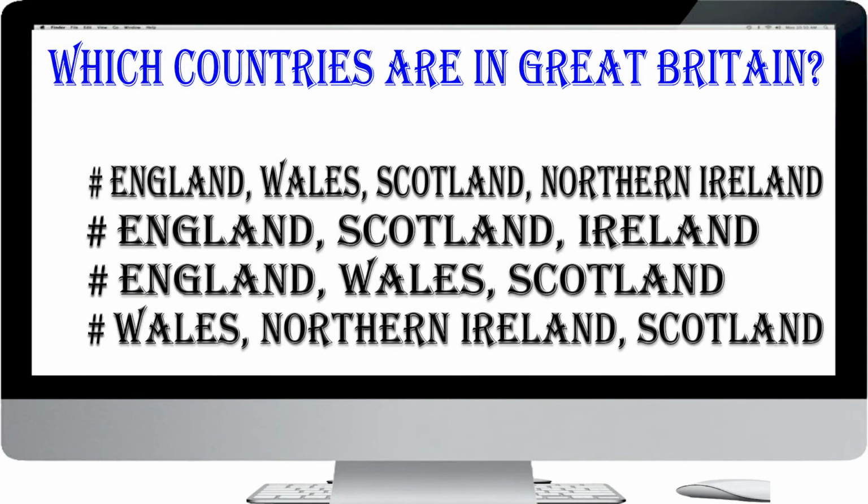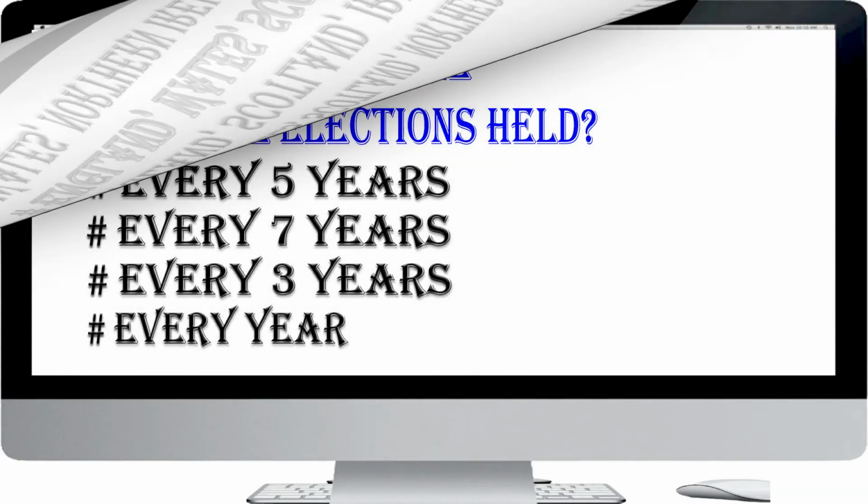Which countries are in Great Britain? England, Wales, Scotland, Northern Ireland. England, Scotland, Ireland. England, Wales, Scotland. Wales, Northern Ireland, Scotland. The answer is England, Wales, Scotland. Great Britain consists of 3 countries, England, Wales and Scotland.